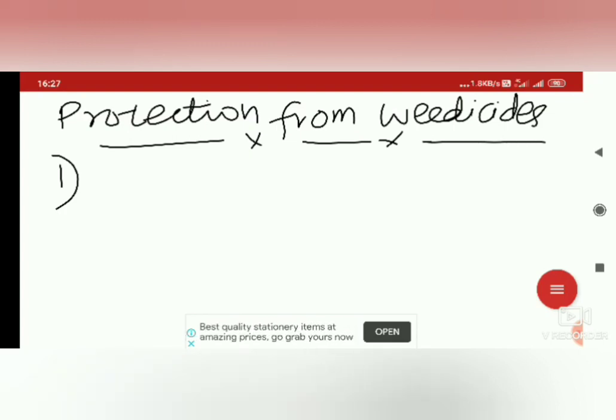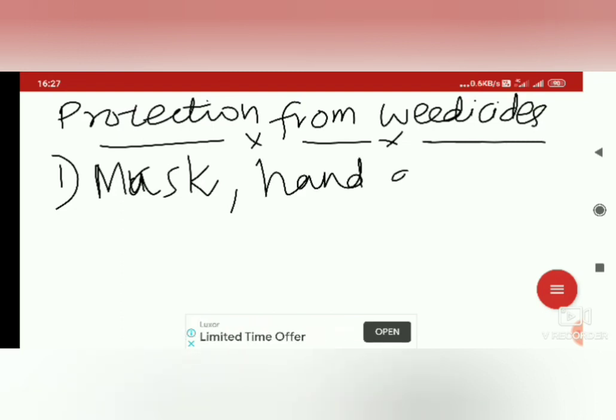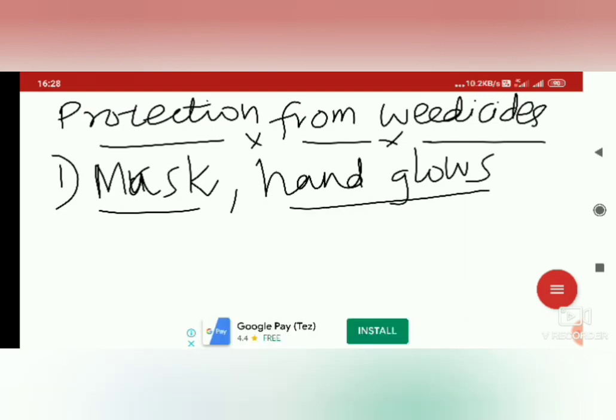So while using weedicide, a person who is spraying weedicide must cover his face with a mask, and he should use hand gloves.